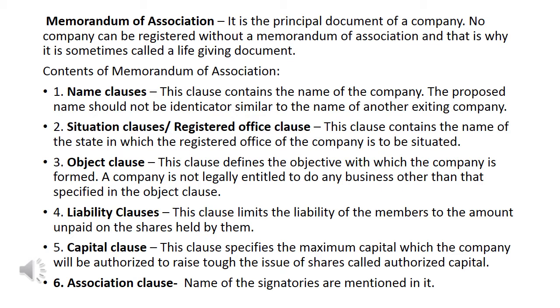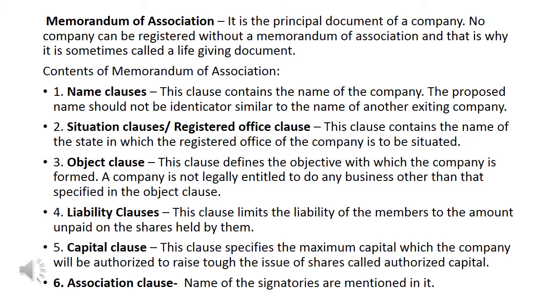Number 4 is liability clause. Now, what is written in liability clause? It mentions that the liability of the members is limited to the amount unpaid on the shares held by them. Basically, in the liability clause it is written how much the liability of the members of the company is, and it is mentioned that the liability is limited to the unpaid amount of the shares only.